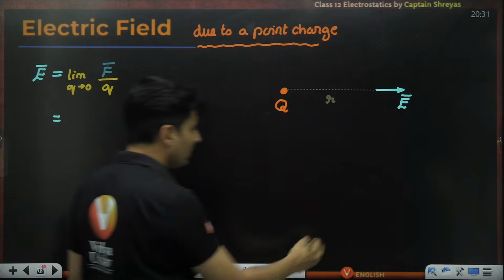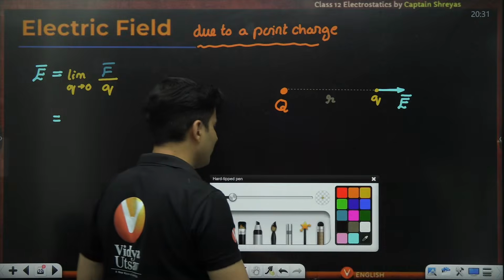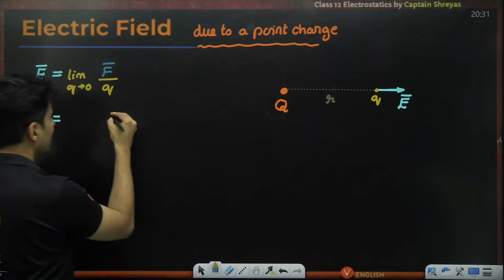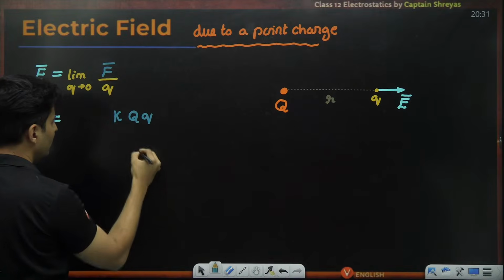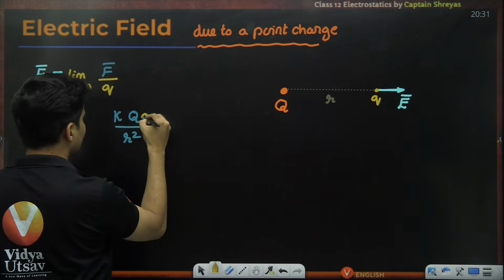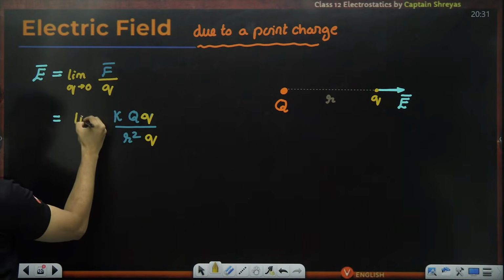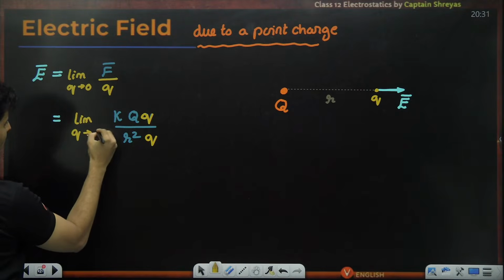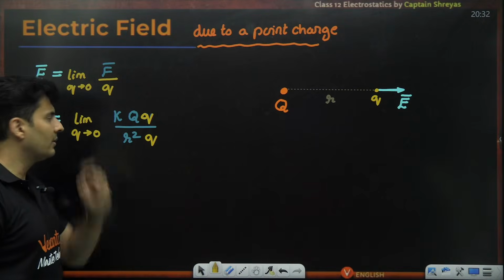I will actually think of that positive test charge over here and I will see what will be the force acting on it. The force acting on it is given by Coulomb constant k Q into small q divided by R square. This small q is exactly this q, but I have to also divide by this small q over here. So limit q tends to 0. So kQq divided by R square is that force.